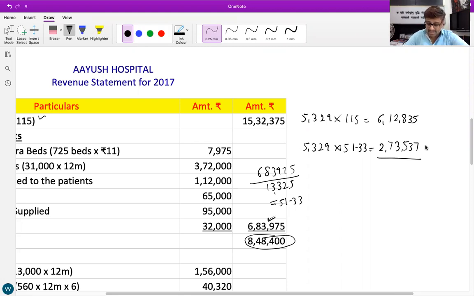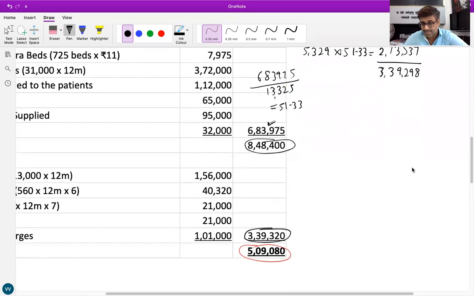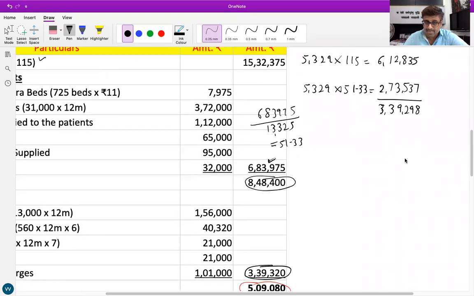So subtract: 6,12,835 minus 2,73,537. What do you get? 3,39,298. You get this contribution. Now, the fixed cost remains the same whatever the number of patients.